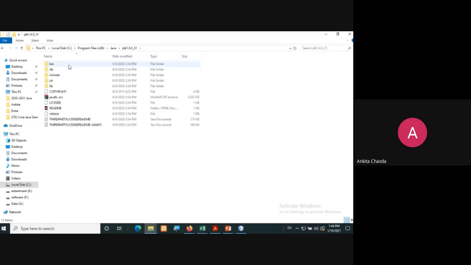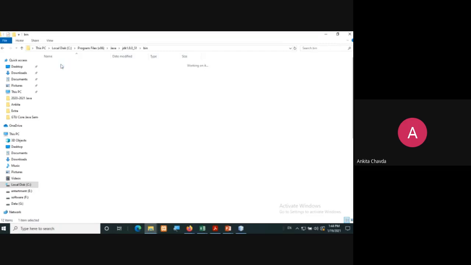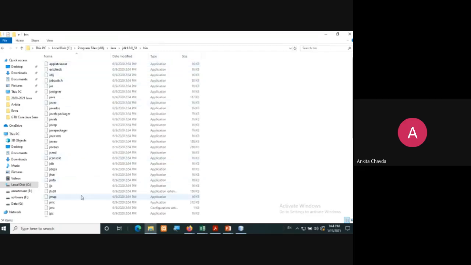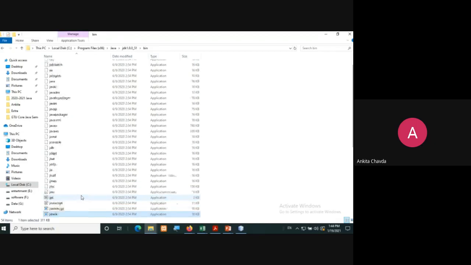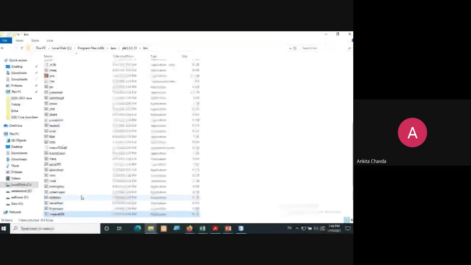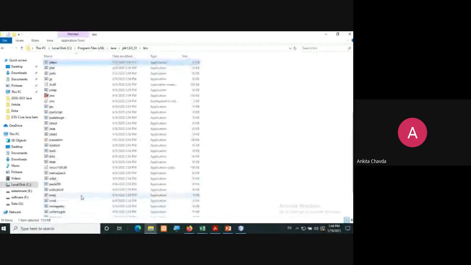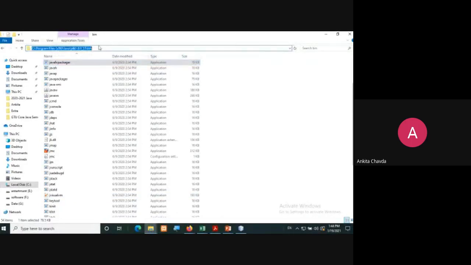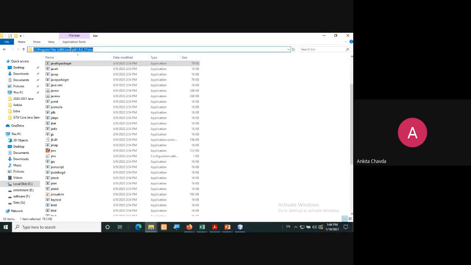And here you can see in bin, it has all the classes and the path for your compiler. Whatever basic requirements the compiler needs, those basic classes are already defined at this path up to bin. So C drive, then Program Files, then the Java folder will be there automatically.